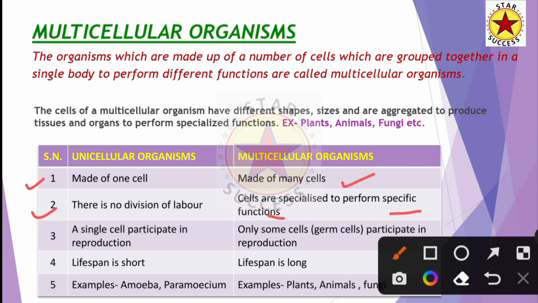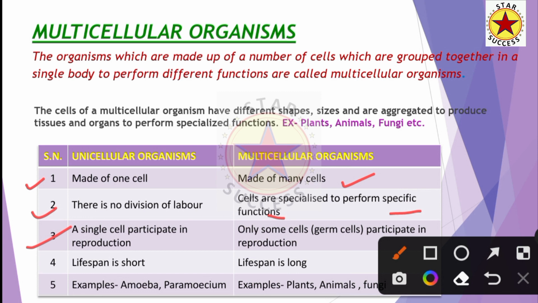Different cells show division of labor, and each type of cell performs a specific function. Division of labor means each cell distributes its own work according to the location where it is found. So different organs contain different types of cells having different functions.